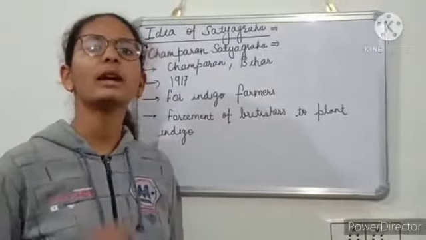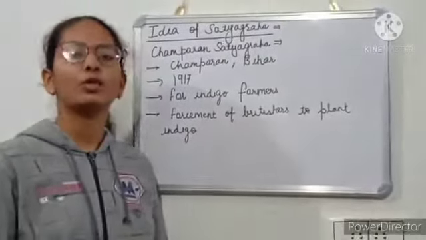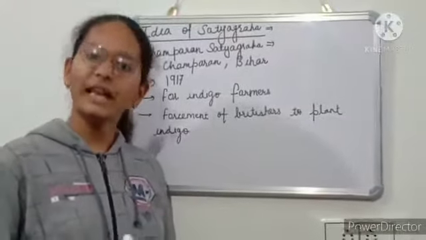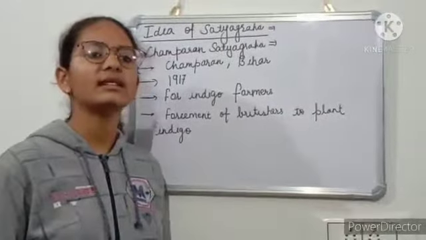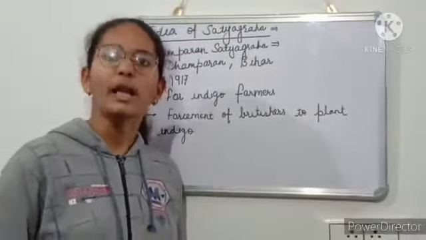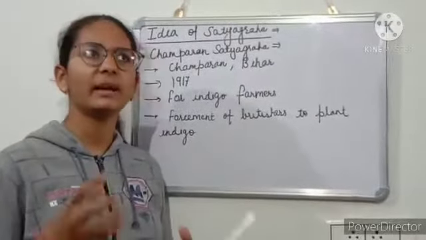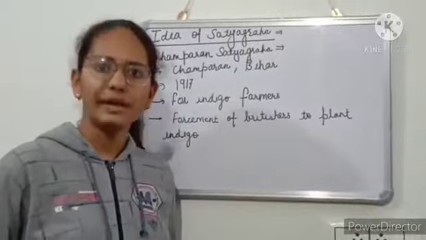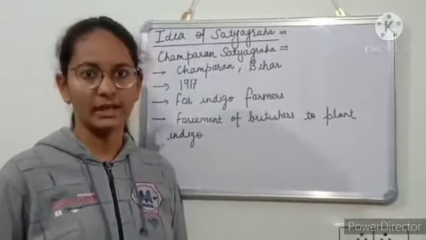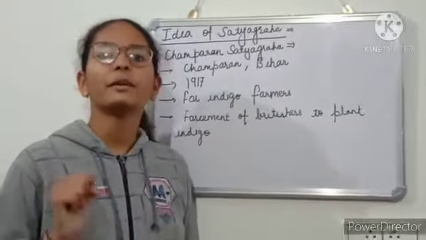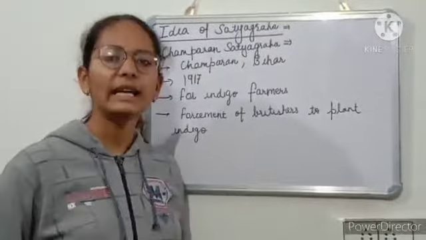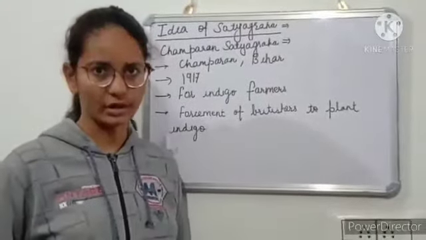But Britishers were forcing them to plant this indigo just for export purposes. Now we know the disadvantage of this indigo crop. That's why many farmers were not planting it in many conditions. In many countries there was a shortage of indigo, but it was very useful as well. That's why, for export purposes, this was very beneficial.